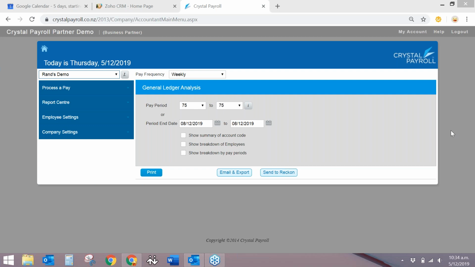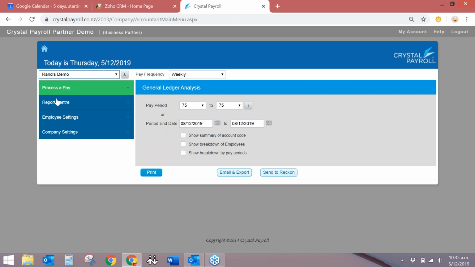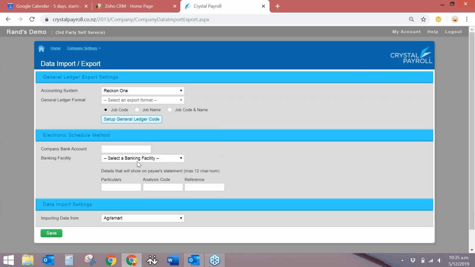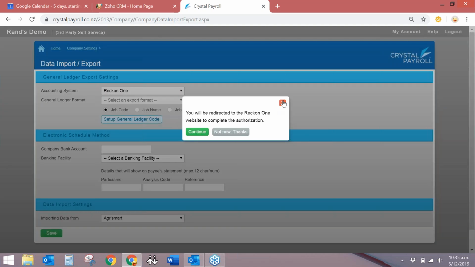Sorry for jumping in. When Ron was doing the demo earlier, in the company settings, Ron, can you click company settings, just follow my direction. Yep. And then if you want to set up the Reckon integration, you go to import export. Here you select Reckon, and then you can set up the general ledger code based on what you have set up in Reckon. We can't show you here, it will ask you to go to the Reckon site. Once you go to the Reckon site, another window will populate for you where you can select all the